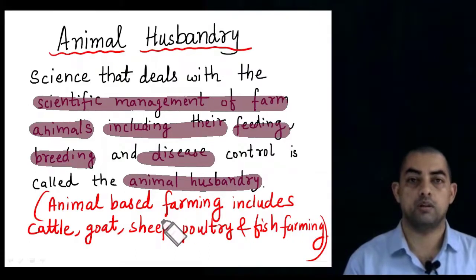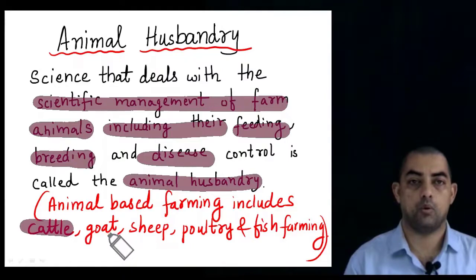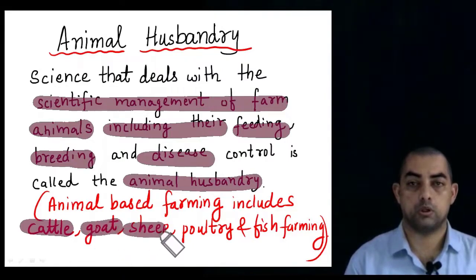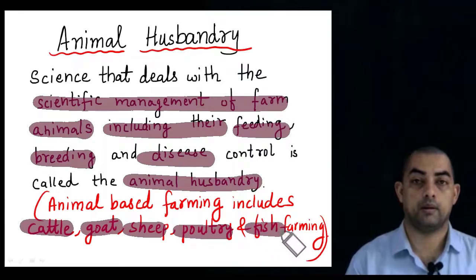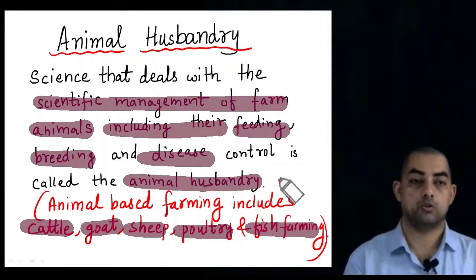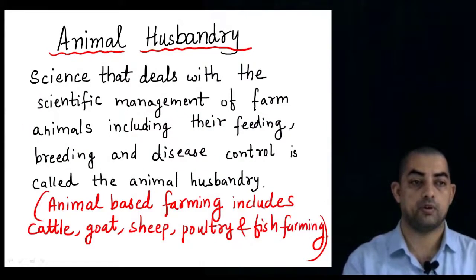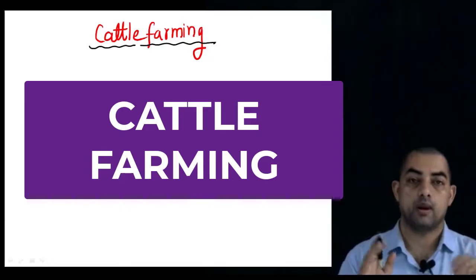Now, animal based farming. What is included in animal husbandry is cattle, meaning cow, buffalo, ox, goat, sheep, poultry, hen, all that, and then comes fish farming. So all this is included in animal husbandry. And in this topic, first we are going to start with cattle farming. So in this video we will deal with cattle farming.